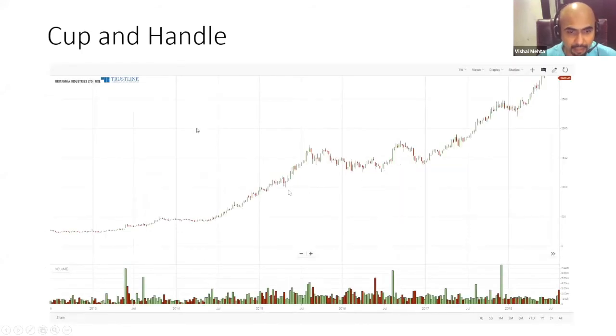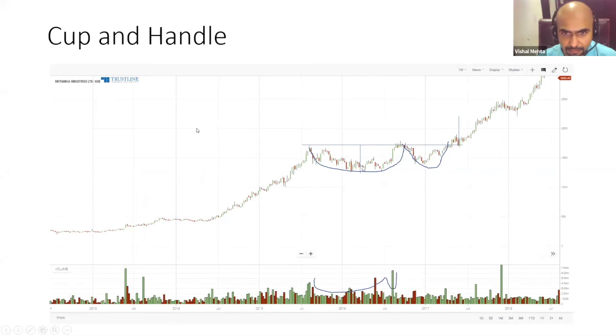Britannia Industry, a long cup and handle pattern. What happened? A big rally, making an all-time high, market started going down. Everybody forgot about it. If you see the volume patterns also almost like a U pattern, it makes a new top. Everybody gets in. सबका stop loss trigger कर दिया. वापिस नीचे आ गया. Everybody again forgets it. Makes another bottom. Breakout of the neckline.